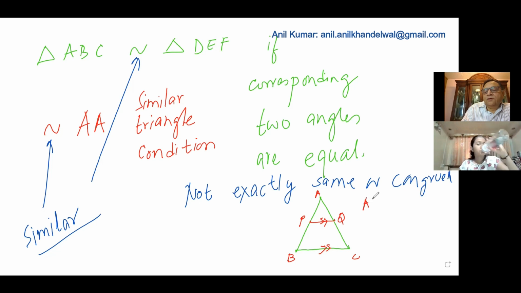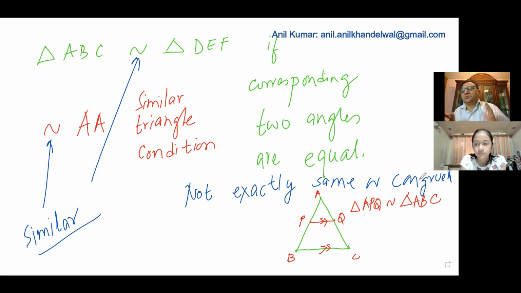We say triangle APQ is similar to triangle ABC. They're similar, but they are not congruent. One is clearly smaller than the other, right? And why are they similar? Because these are parallel lines, so this angle and this angle are equal, right?